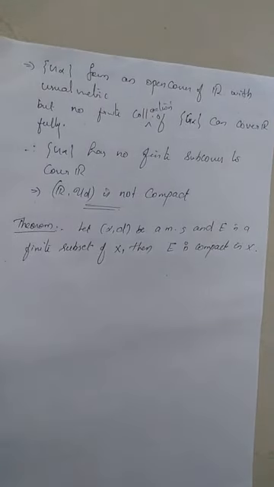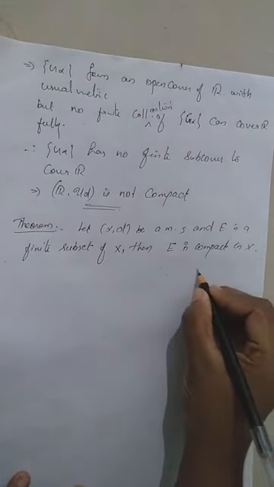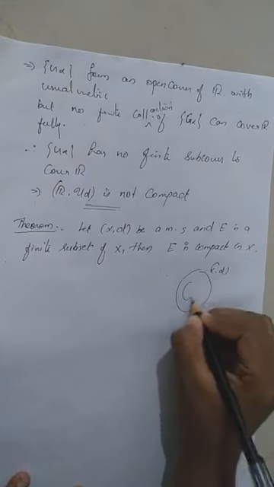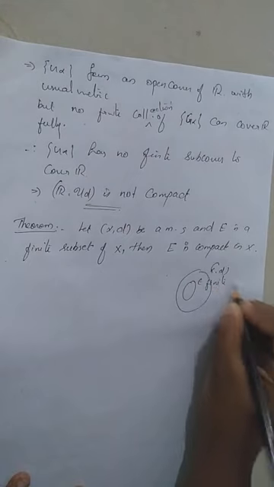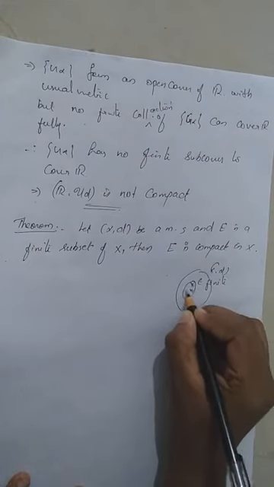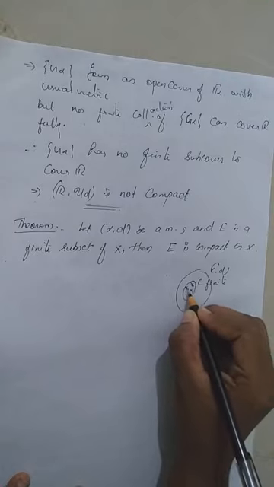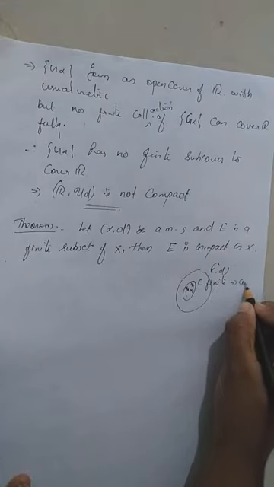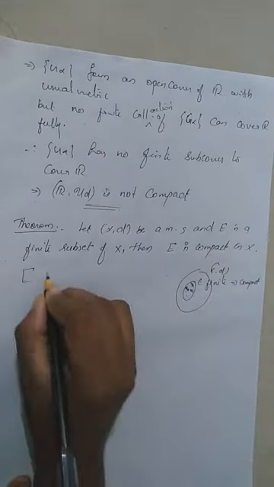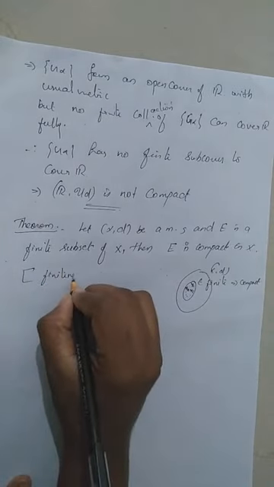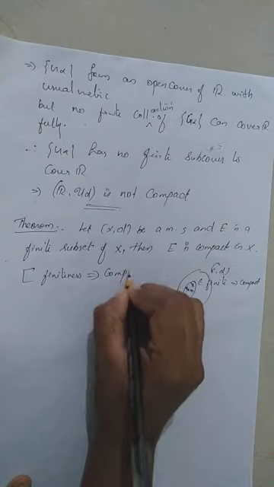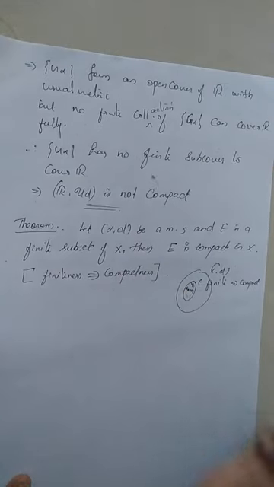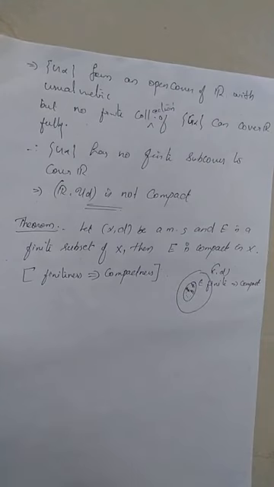So, next theorem. Let (X, d) be a metric space and E a finite subset of capital X. Then E is a compact set in capital X. That is, suppose (X, d) is a metric space and E is a finite subset, x1, x2, etc., xn. Only a finite number of elements belong to capital E. Then we have to prove that E is compact. Finite implies compact. That is, finiteness implies compactness. The theorem says that if a set is finite, it is always compact.